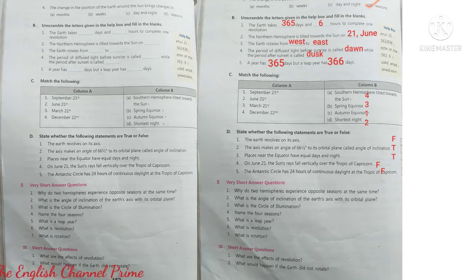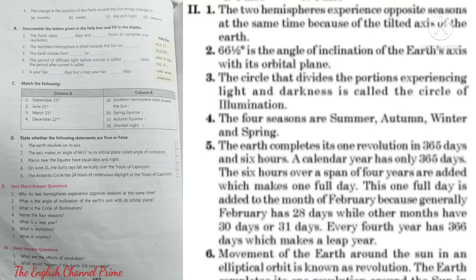Third, places near the equator have equal days and nights. Yes, it is true. Fourth, on June 21st, the sun's rays fall vertically over the Tropic of Capricorn. Is it? No, it is wrong or false. Fifth one, the Antarctic Circle has 24 hours of continuous daylight at the Tropic of Capricorn. No, it is false.